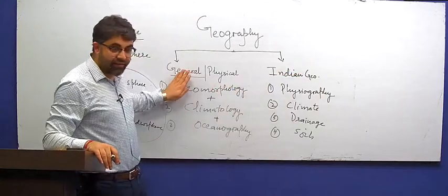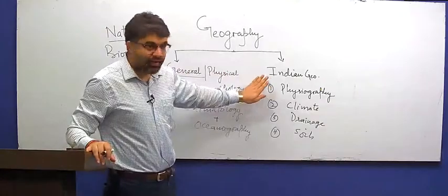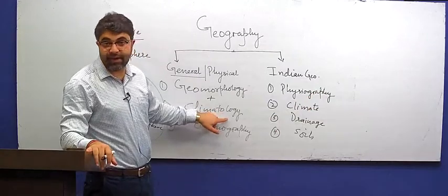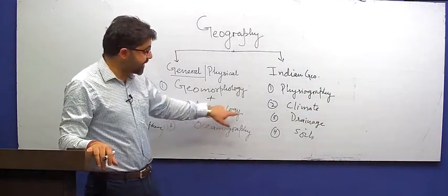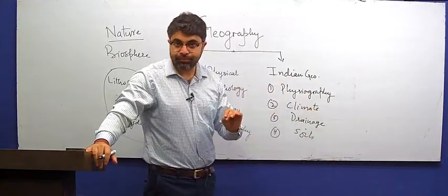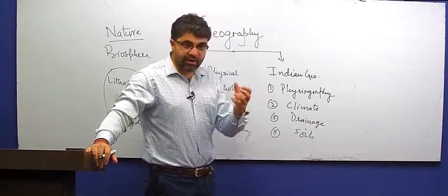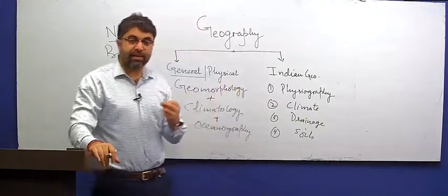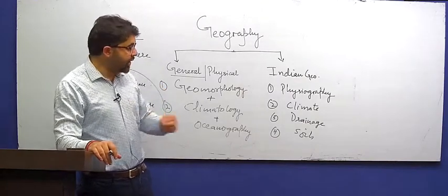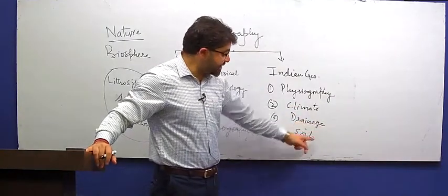So on one side we study topics such as plate tectonics, application of that over India. Then we study here in climatology different types of winds, including seasonal winds, and in Indian climate we discuss mainly monsoon, how it originates, what is the effect of monsoon, what are the new models used by Meteorological Department of India to forecast, which includes that recently developed dynamic model to forecast monsoon. Then we also study drainage system and then soils.